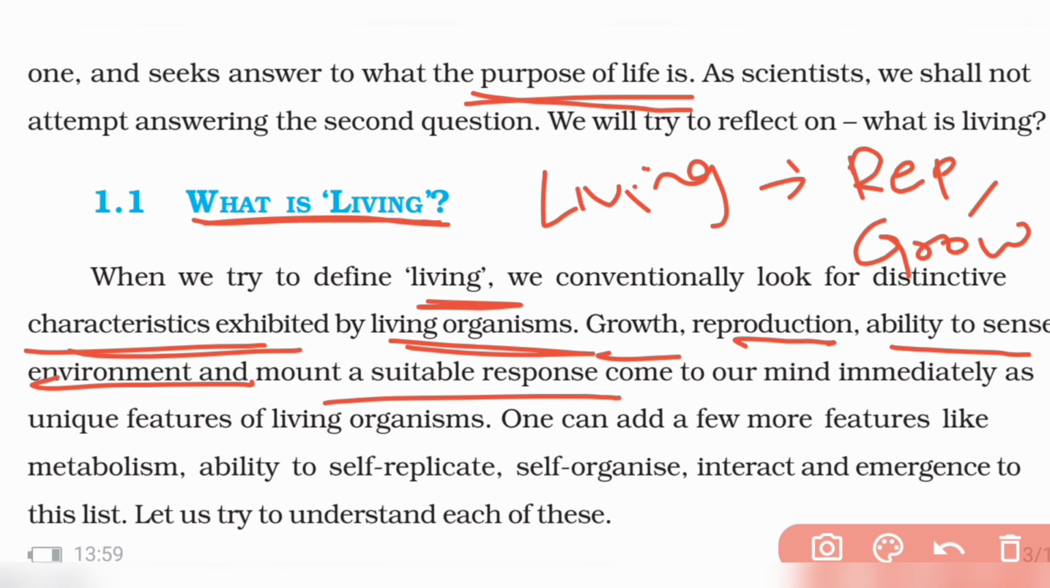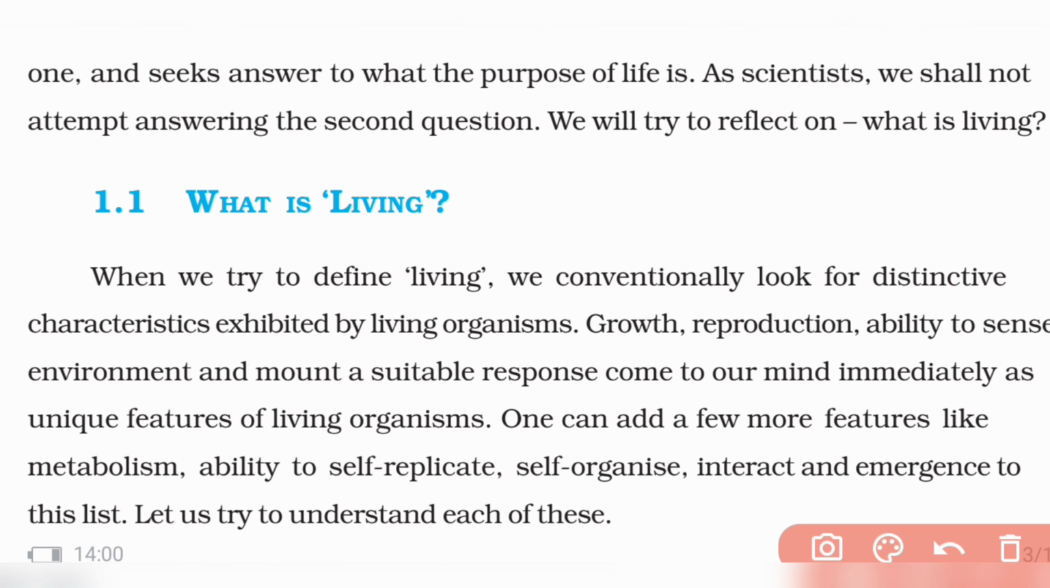You may ask me, what is this stupid concept that we are studying, living and non-living? We studied it in our childhood. When we were young, we learnt what is living and non-living. Why should we learn it in our 11th standard? So your answer is wrong. Until now, whatever you learnt about living and non-living is wrong.